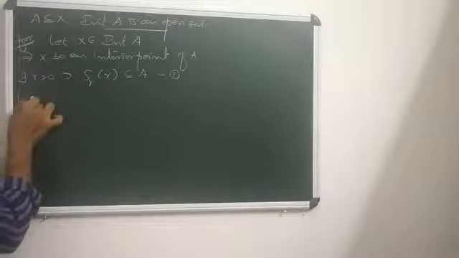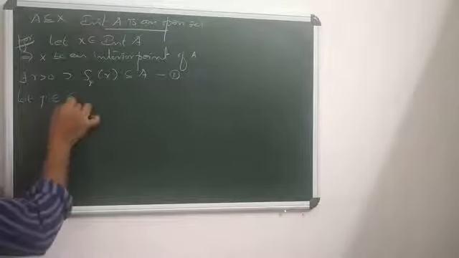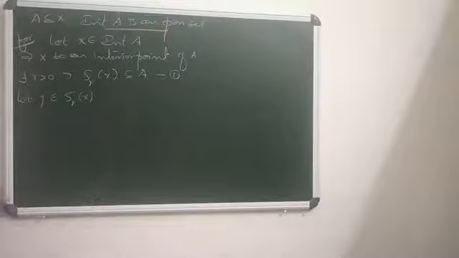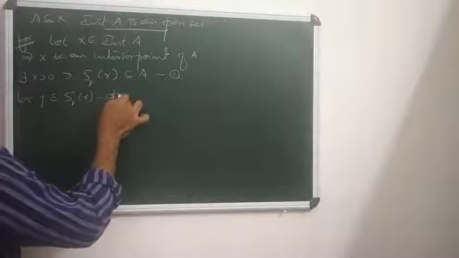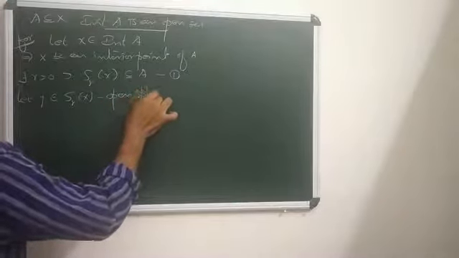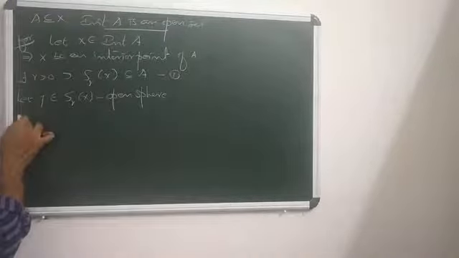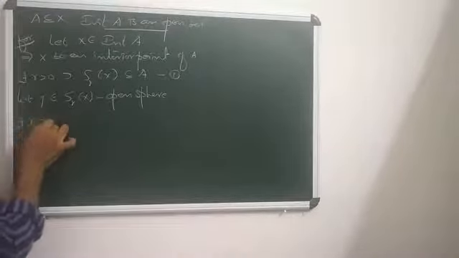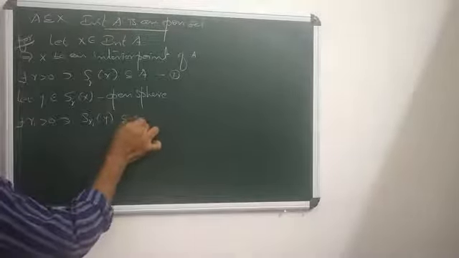Let y fall in S_r(x). What is S_r(x)? S_r(x) is an open sphere. We know that an open sphere is an open set. So clearly this S_r(x) is an open set. Why? Because an open sphere is an open set. Since S_r(x) is open, there exists some r1 greater than 0 such that S_r1(y) is a part of S_r(x).